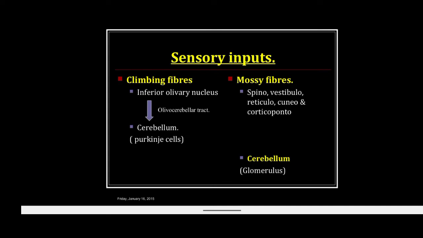And these mossy fibers make synaptic connections with many granular cells, and they end on the dendrites of the granular cells in a series of moss-like endings, and these form the glomeruli, that is, axodendritic synaptic connections, and these glomeruli also contain the inhibitory endings of the Golgi cells. And these fibers are excitatory to the dendrites of the granular cells, and they exert a weak excitatory effect on many Purkinje cell dendrites via the parallel fibers of the granular cells.